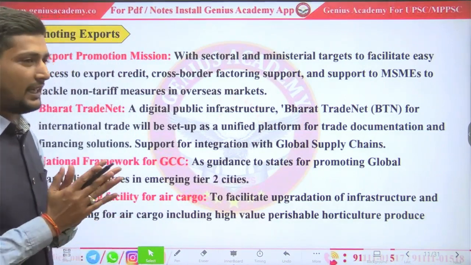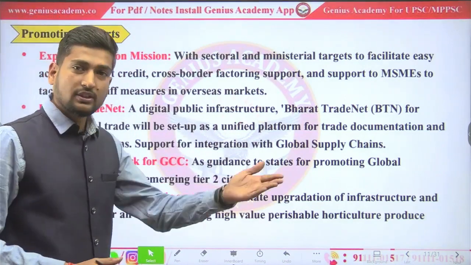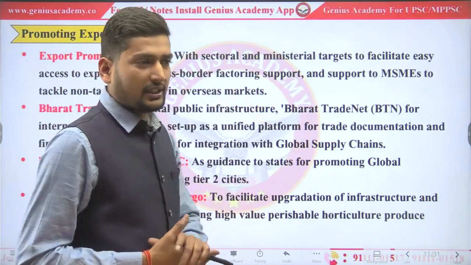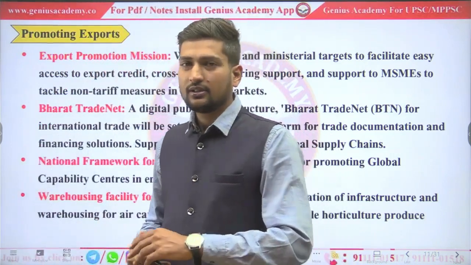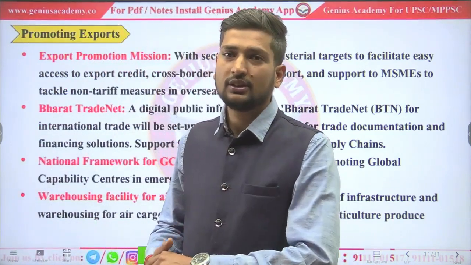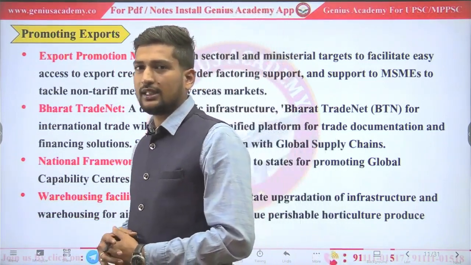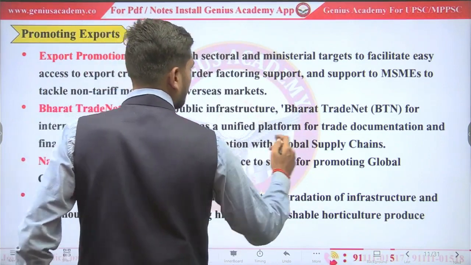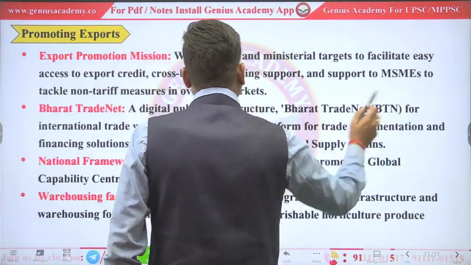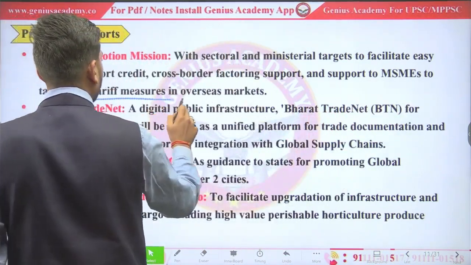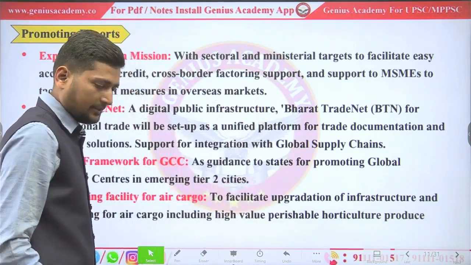By selling to institution. Person can sell that invoice to an institution, just like a bank, and get immediate money. So no need to get delay in getting money. And support to MSMEs to tackle non-tariff measures in overseas market.